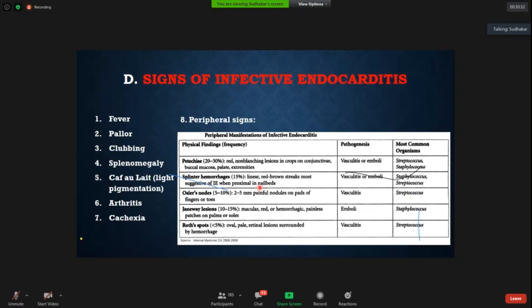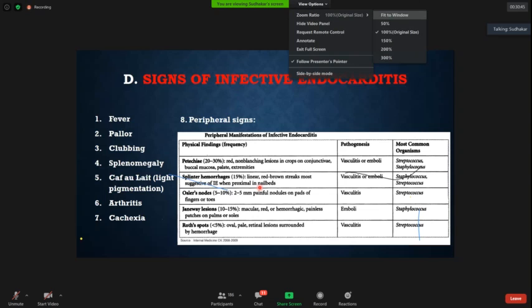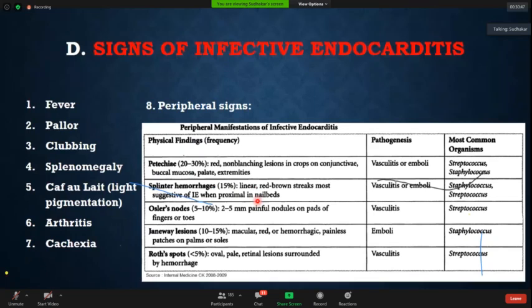Then you can get arthritis and cachexia. Then come to the real peripheral signs. Now, what are the peripheral signs? You can get petechiae, the small petechiae you can get in the conjunctiva or buccal mucosa, which can be either vasculitis or emboli. But the 4 important peripheral signs of infective endocarditis are splinter hemorrhages, Osler nodes, Janeway lesions, and Roth spots. These 4 you should never forget.